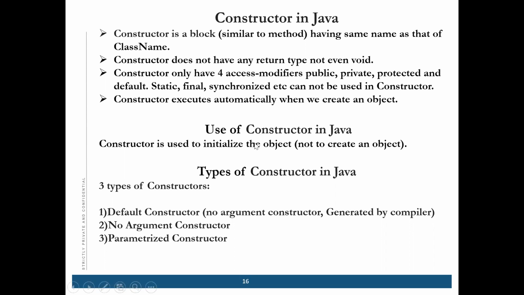But what is the use of constructor? You always say initializing the object. The creating of object is a different thing. That is altogether different. We use a constructor, but that is a compiler generated constructor, the default constructor. But the use of constructor is to initialize.